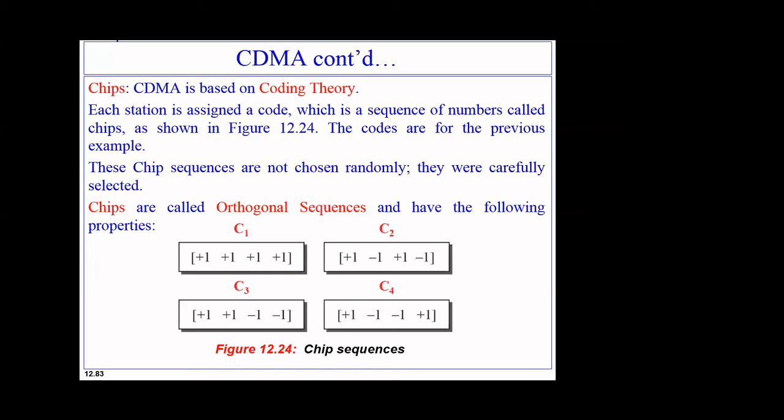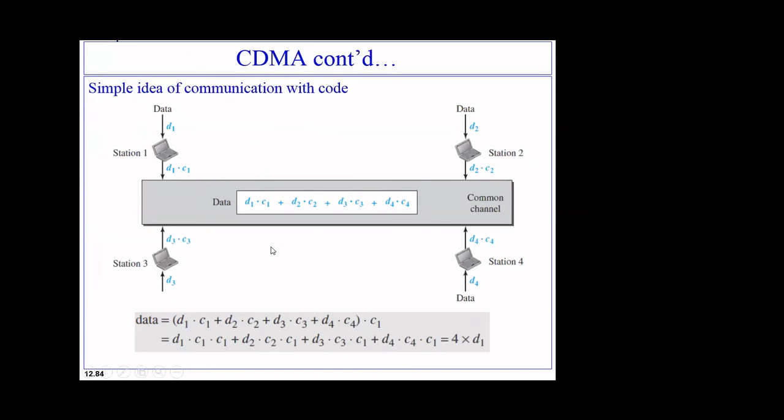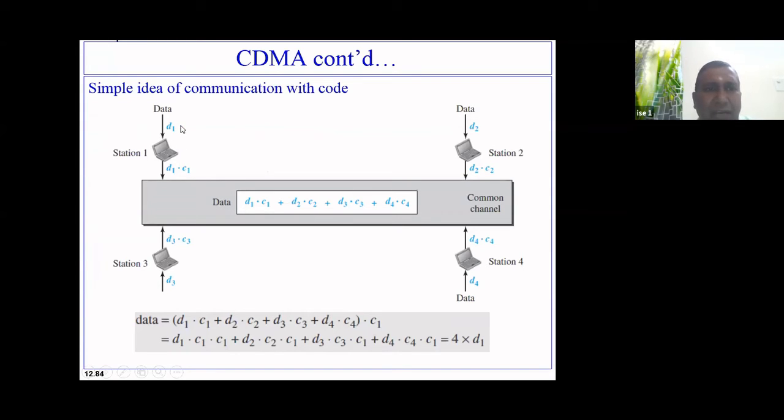Okay, can I go further? Okay, nice. Now here, this was the concept. Now D1 is a data. It might be a 0, it might be a 1. Here D2 may be data which may be 0, which may be 1. Here this D3 may be data which is 0 or 1. This also may be a 0 or 1. Then I get D1 multiplied by C1, and I know the C1 value. D2 multiplied by C2, I know the value. D3 multiplied by C3, D4 multiplied by C4, I know the values.